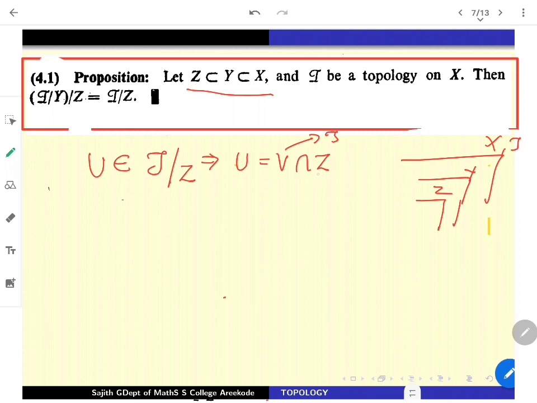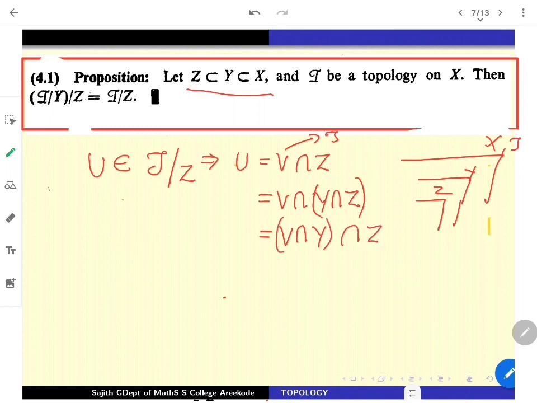Now see, this set is actually sitting inside Y. So I can simply write down this set as V intersection Y intersection Z also, because Z is a subset of Y. You are not going to get anything new. Which I can rewrite as V intersection Y intersecting with Z.